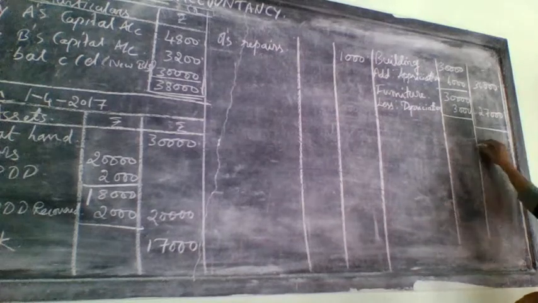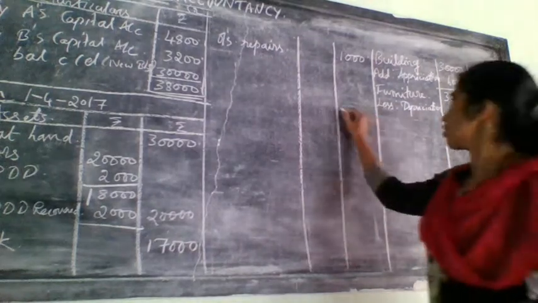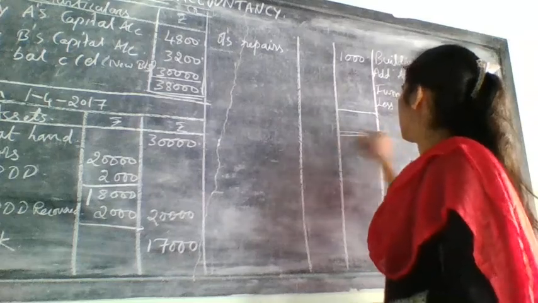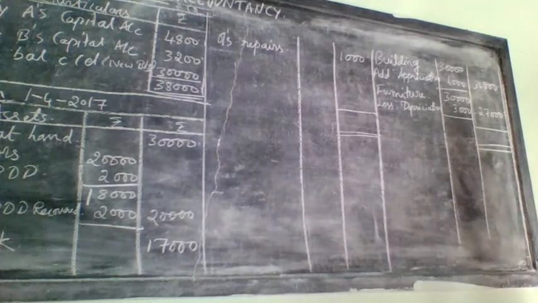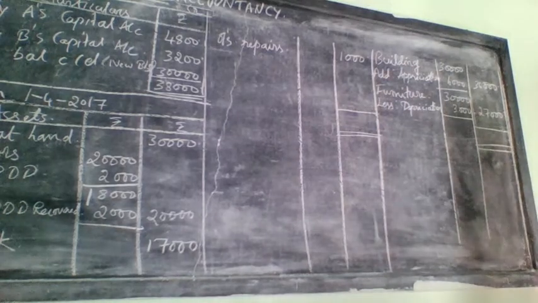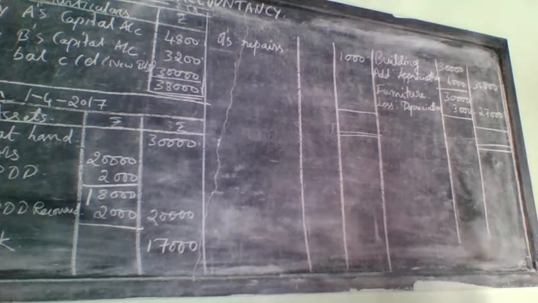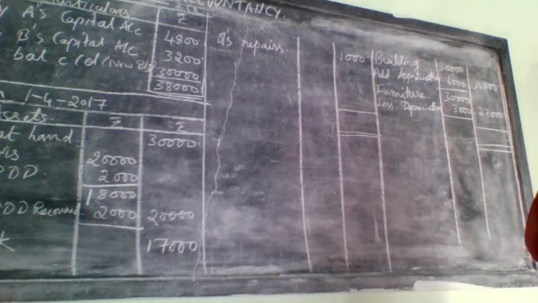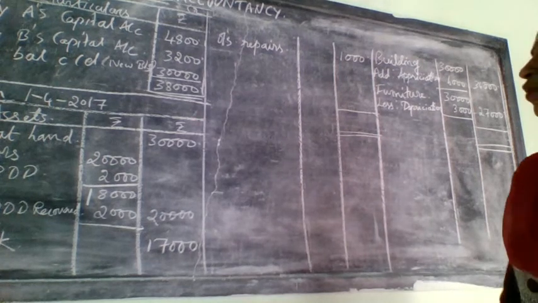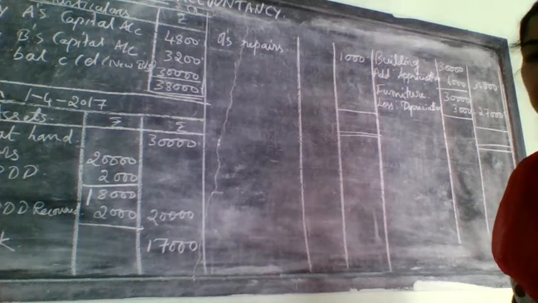So now what you need to do is take the total of asset side and take the total of which one? Liability side. If both will come same, then your problem is correct. If it will not get tally, then you have done somewhere mistake and you need to recheck the problem. Okay, now calculate on the asset side first.